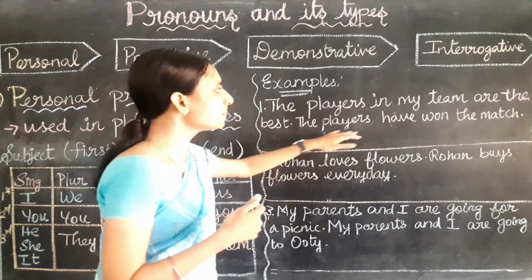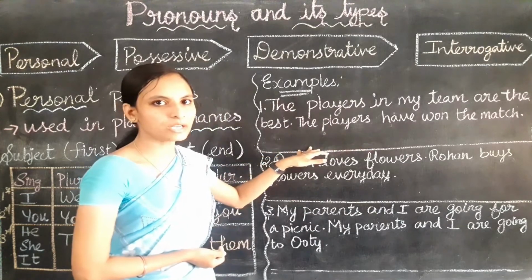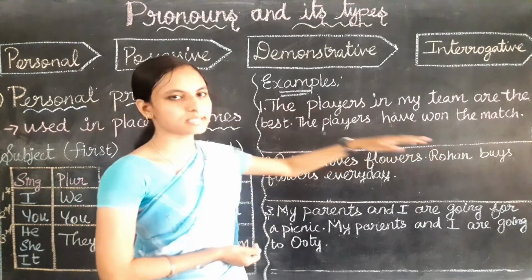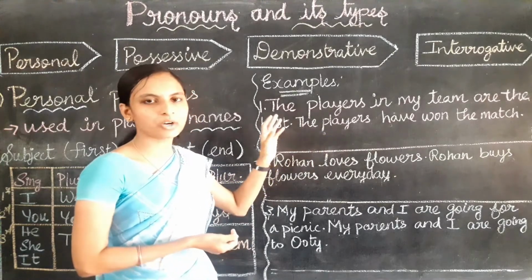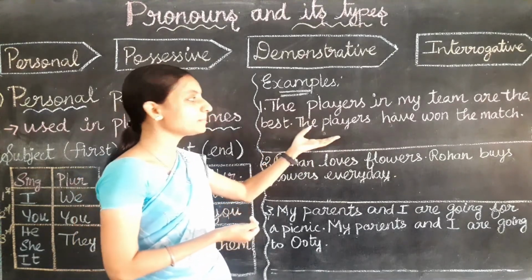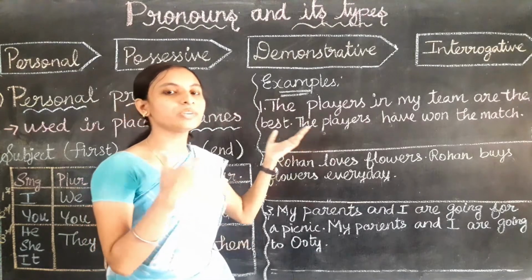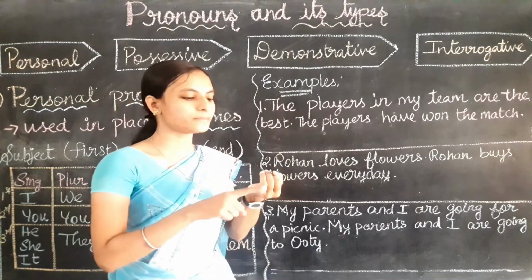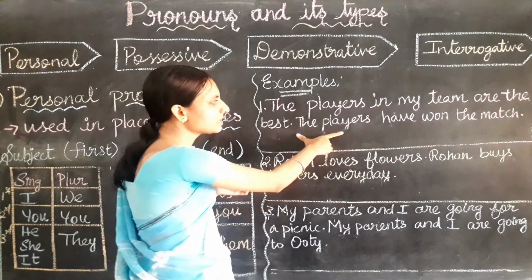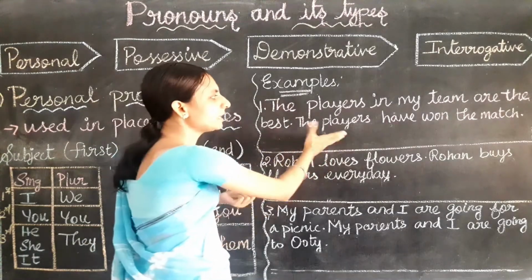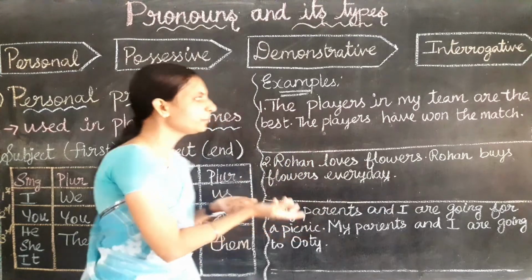Now this players, is it coming at the beginning of the sentence or at the end of the sentence? Yes, it is coming at the beginning of the sentence, at the first of the sentence. So if it comes first, which type of pronoun did I say: subject pronoun or object pronoun? Yes, this is the subject place, right? The first word belongs to subject. So here we need to use subject pronoun.